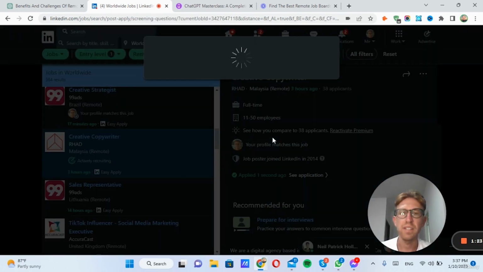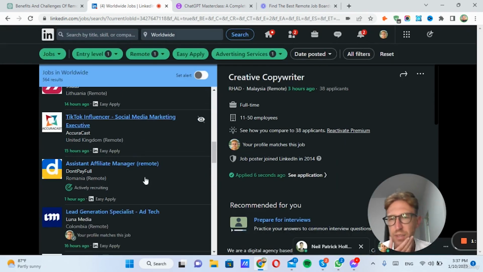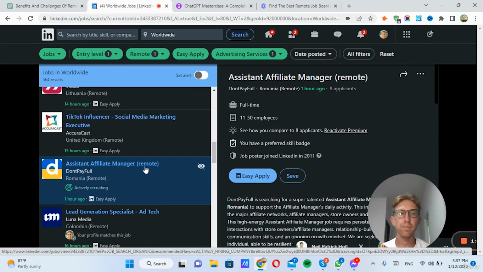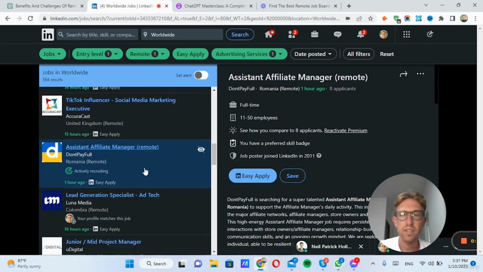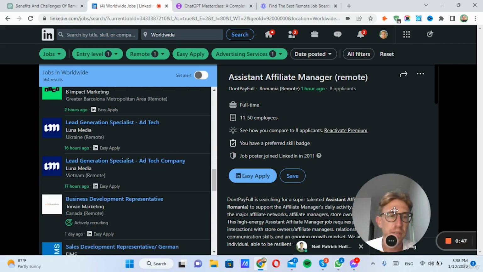It's very easy to apply for jobs, especially if you turn on that easy apply button. And then you can simply just start going through these and applying for all the remote jobs that you're interested in. Now, keep in mind, some of these are going to require you to have either a digital nomad visa or some type of visa if it's outside of your home country. So you have to take that into consideration as well. But the most important step is you just apply for the jobs and see if you hear back from someone, either a hiring manager or recruiter. So that's how to apply for remote jobs on LinkedIn.